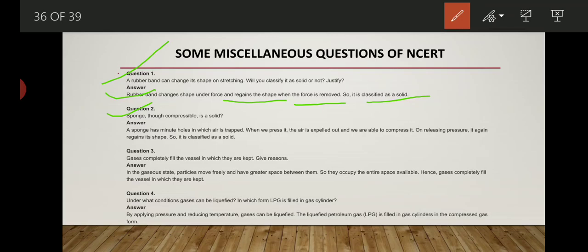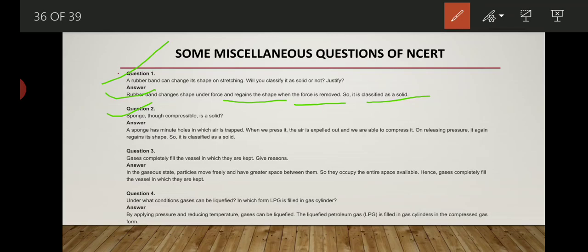Now the next question is: a sponge, though compressible, is a solid. The sponge which we use is compressible in nature, so is a sponge also considered a solid? Yes, it is true. We can consider a sponge as a solid because small pores are present in it. Air gets trapped in these pores and it acquires the shape. Whenever we compress it, the air comes out and the sponge gets compressed. So a sponge is also an exception of solids.